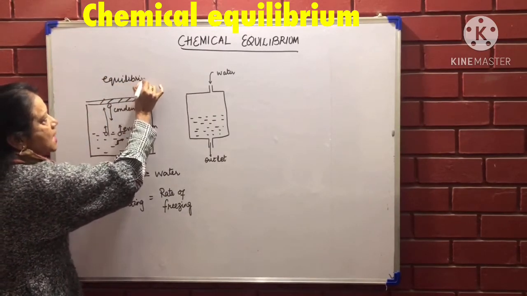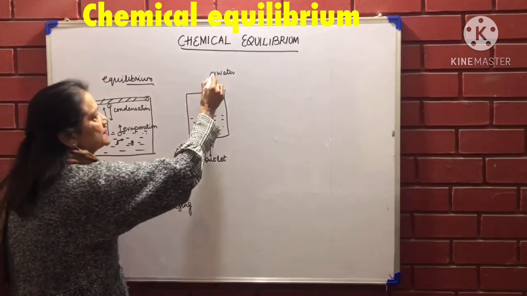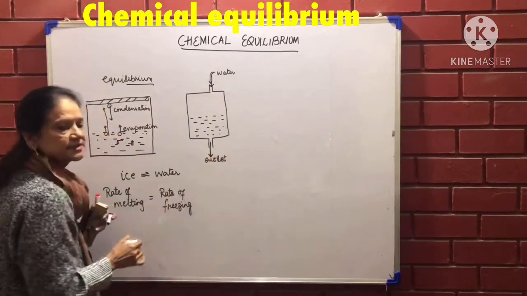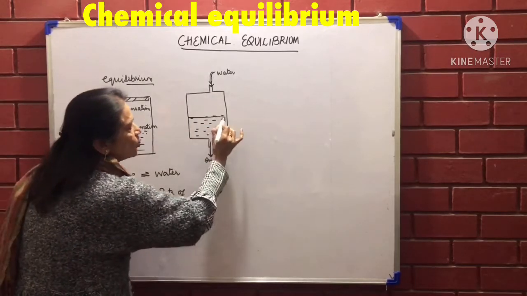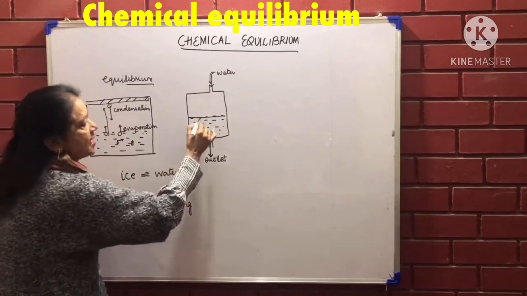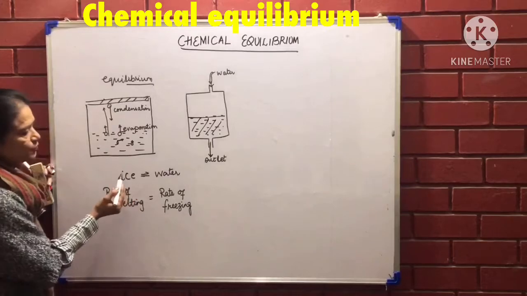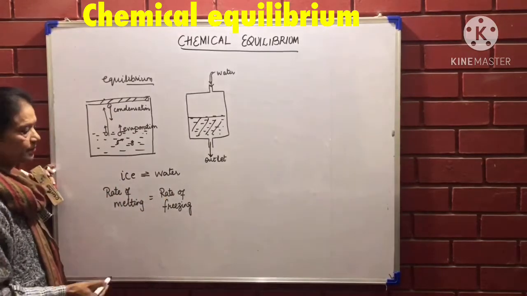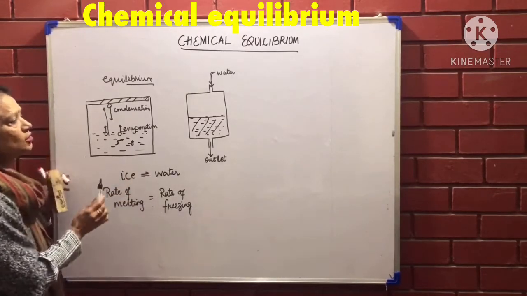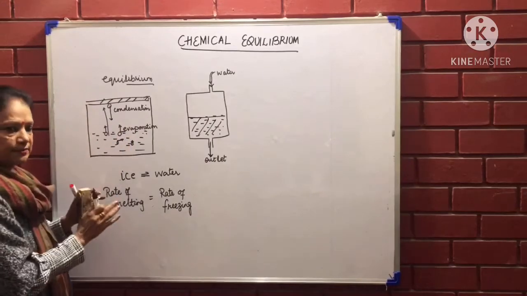Think of it as, supposing I have put water in a container. I am putting some water inside at the same speed and taking it out at the same speed. Then the level of this water will remain the same. So I'll say this reaction is in equilibrium. Everything inside here remains the same. Equilibrium can be between, say, ice and water. There is an equilibrium if the rate of melting is equal to the rate of freezing. So equilibrium can be established in a closed container in any chemical reaction.